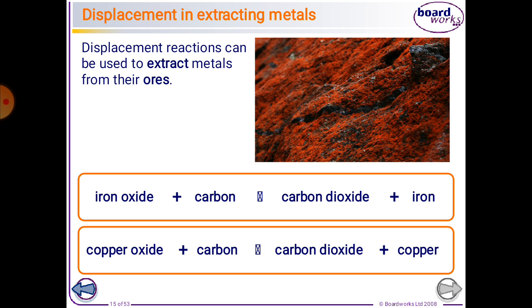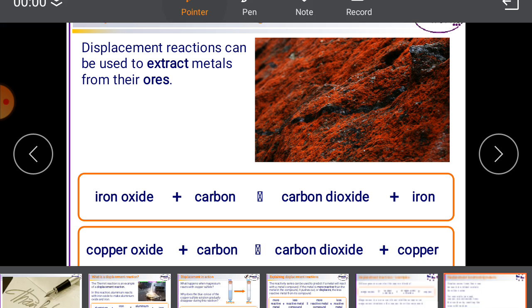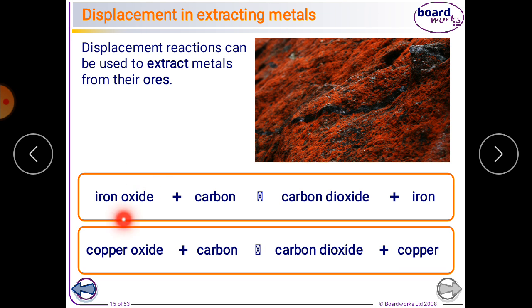For example, here you can see this is iron oxide. If we have iron oxide, this is an ore. Generally we find iron and copper in the form of ore. They are not found in pure form.